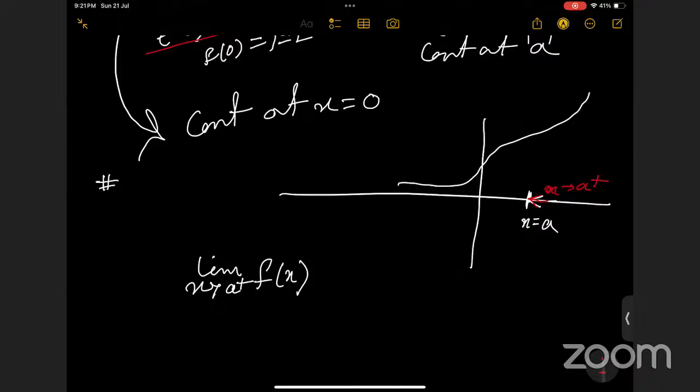Positive side of a. And if x tends to a from this side, then we will say it tends to a from a minus. This is clear, right? And the functional value is basically again the same. If x is tending from the right side, then the limiting value will be f(a) from the right, and if it is tending from the negative side, then the limiting value will be tending from the negative side. Means LHS is equal to RHS.